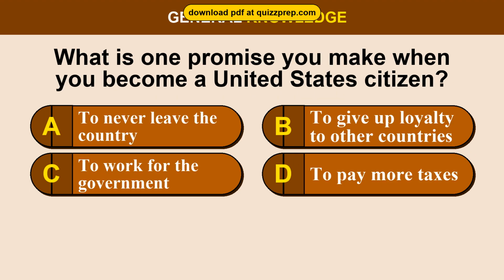Question 52. What is one promise you make when you become a United States citizen? Option A, to never leave the country. Option B, to give up loyalty to other countries.